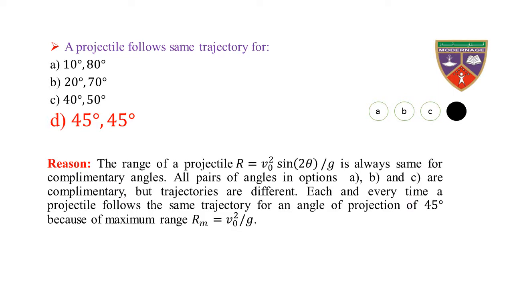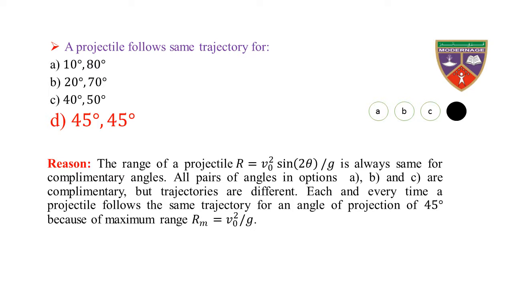Reason: the range of a projectile R is equal to v naught square sine 2 theta divided by g, which is always the same for complementary angles. All pairs of angles in options A, B and C are complementary, but the trajectories are different.